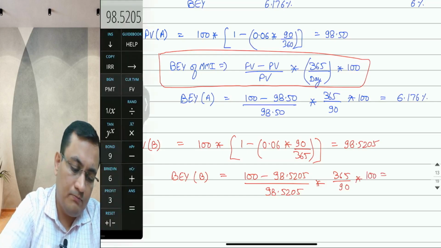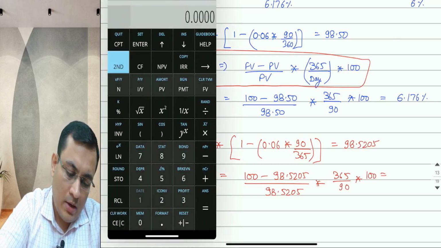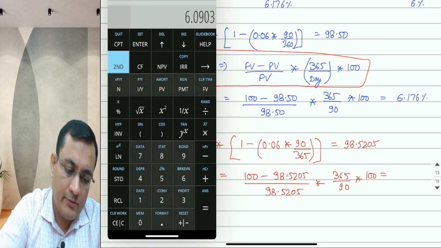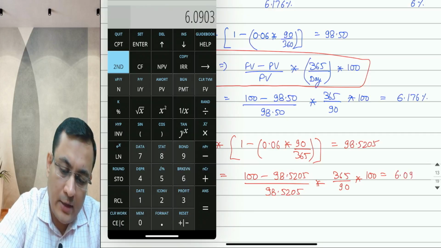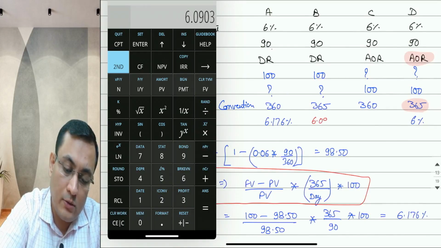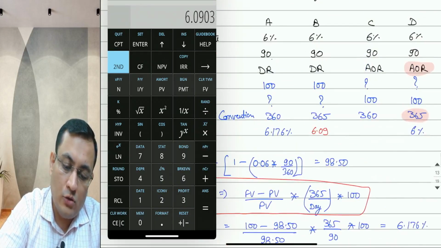This is the formula for the bond equivalent yield of a money market instrument. For A it was 6.176%. In this case, 100 minus 98.5205 divided by 98.5205, multiplied by 365 divided by 90, multiplied by 100 gives you 6.0903%. So the bond equivalent yield is 6.0903%.